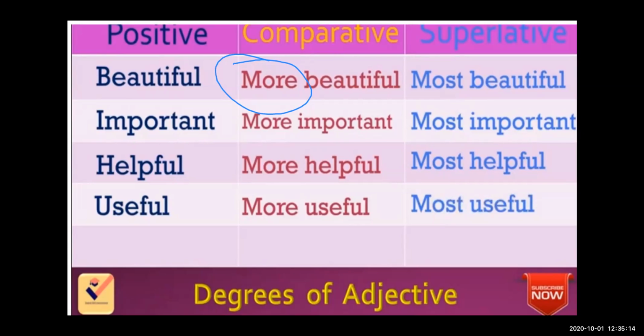Let us see some more examples which I have mentioned over here. Important, more important, most important. Helpful, more helpful, most helpful. Useful, more useful, most useful. Okay, these all are the degrees which we have to follow in our sentences.